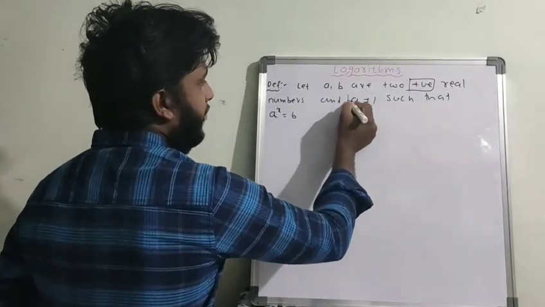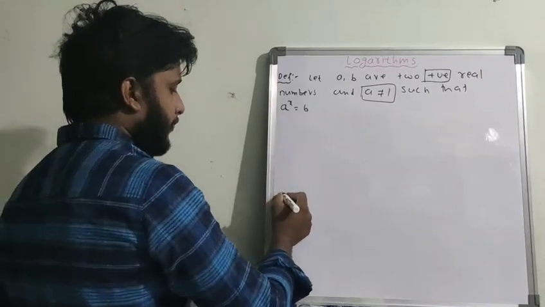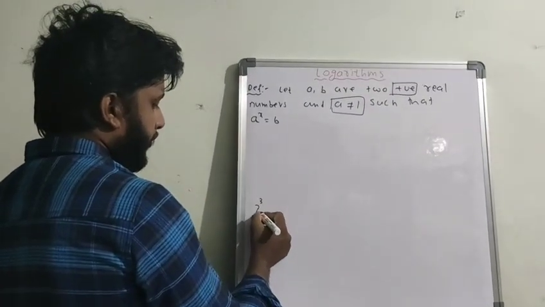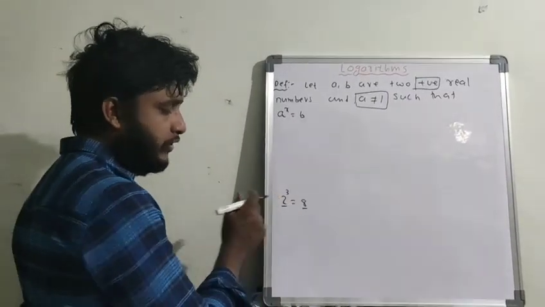And a is not equal to 1. So a should not be equal to 1. For example, 2 cube is equal to 8. Here this is a and this is b. And this is a, 2 is not equal to 1.